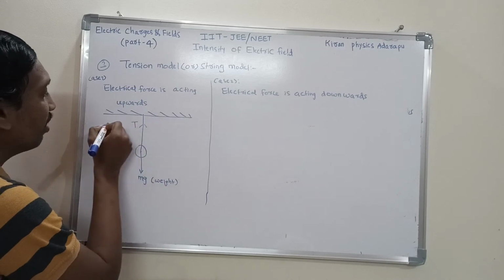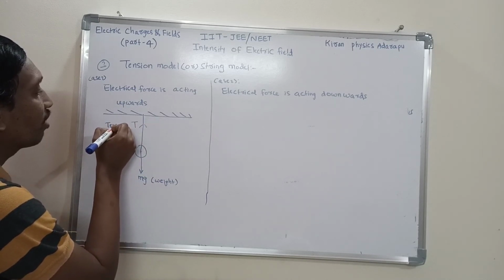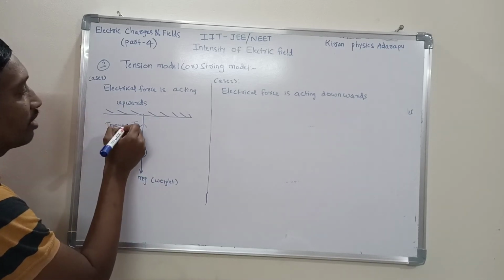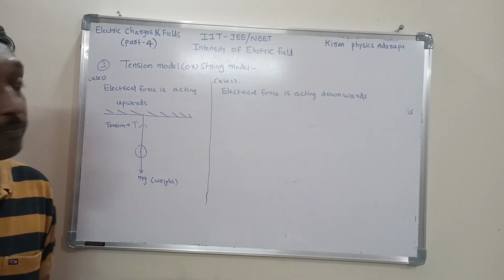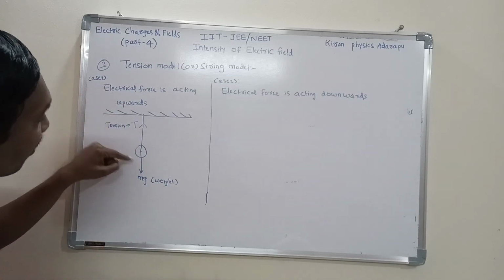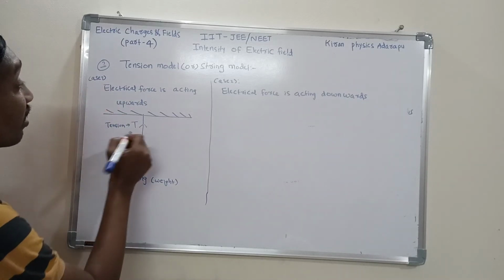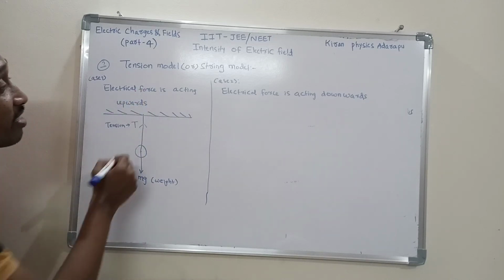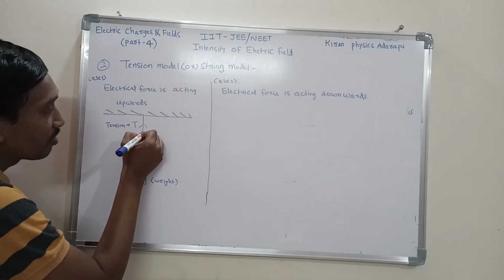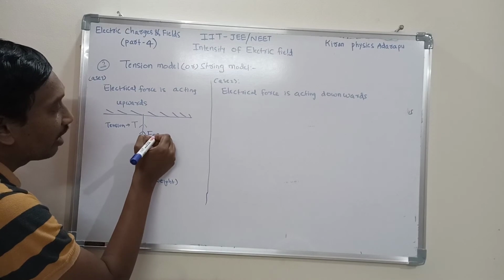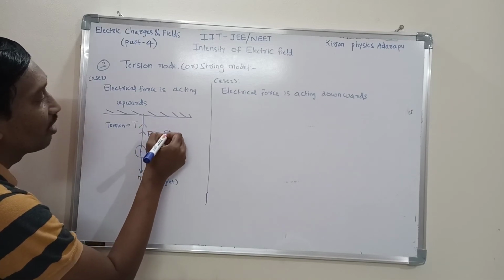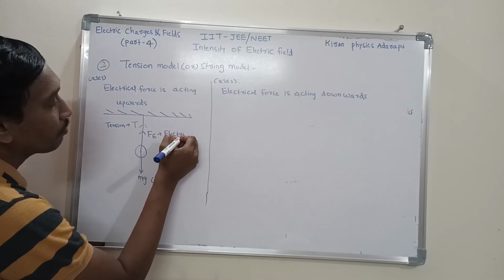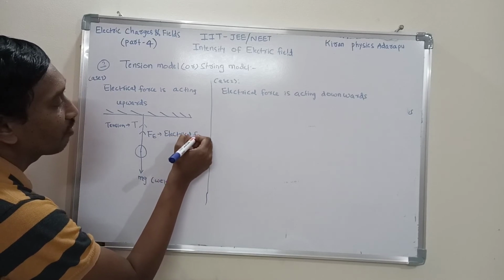This T stands for tension, acting upwards here. When it is placed in the electrical field, electrical force is also acting upwards. Fe stands for electrical force. This is electrical force acting upwards.